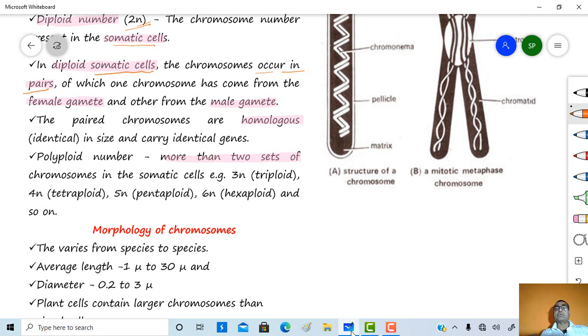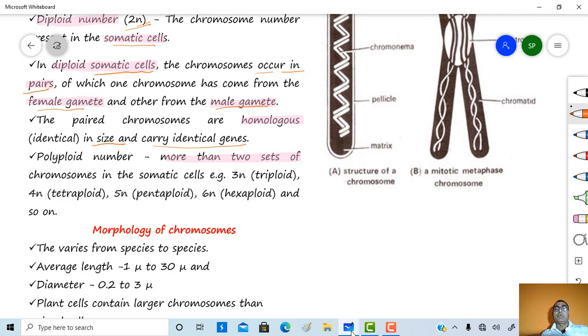In the somatic cells, the chromosomes occur in pairs, of which one chromosome has come from the female gamete and another one from the male gamete in a diploid somatic cell. The paired chromosomes are homologous. That means they are identical in size as well as they carry identical genes.